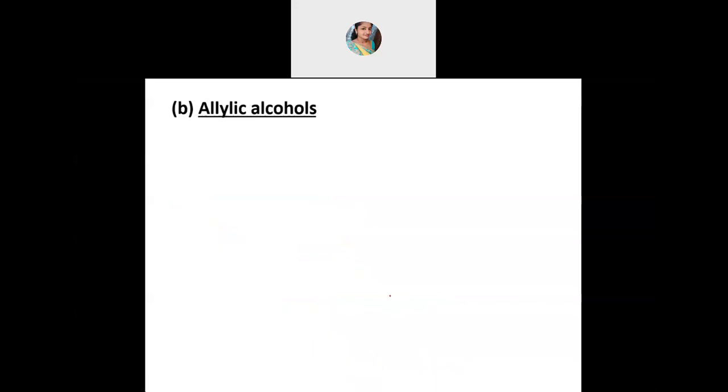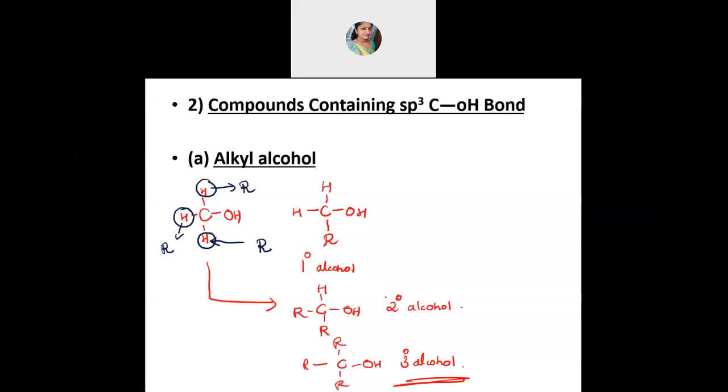Yes, clear? The first classification is understood by everybody. Here the OH group is directly attached to a carbon which is sp3 hybridized. In that there is further classification, because that carbon can only have hydrogen, which is your normal alkyl alcohol. But if you replace 1 hydrogen by 1 R group, then it's primary, 2 R groups secondary, 3 R groups it is tertiary alcohol.